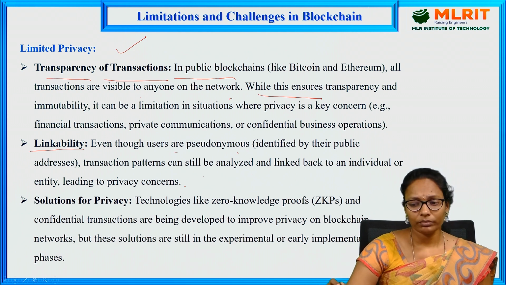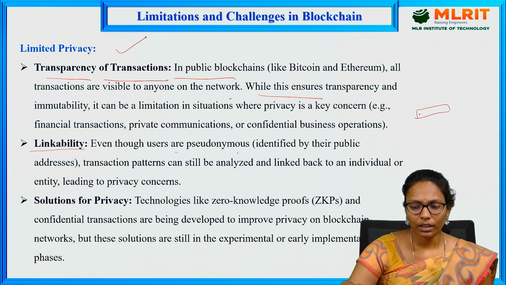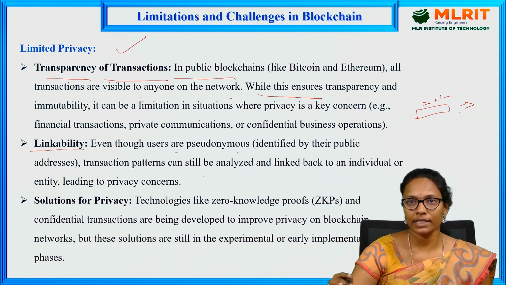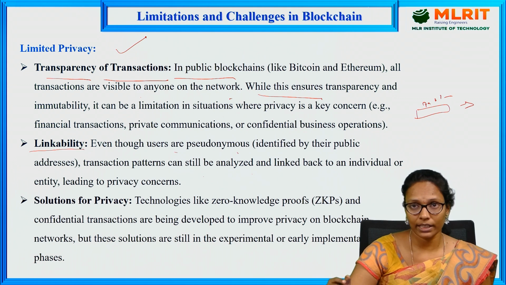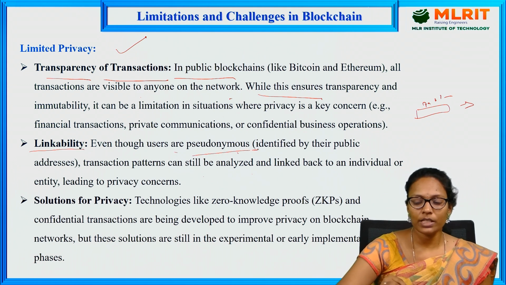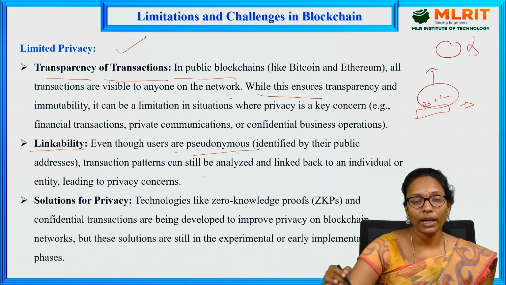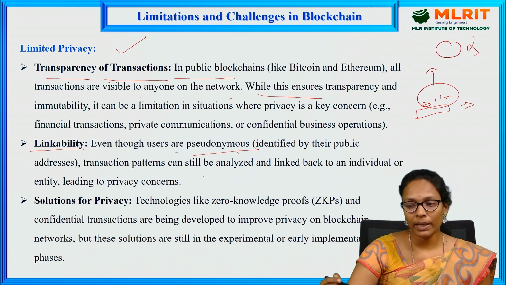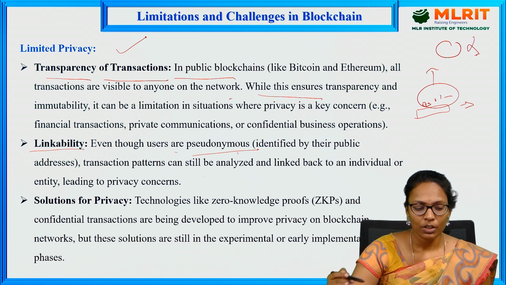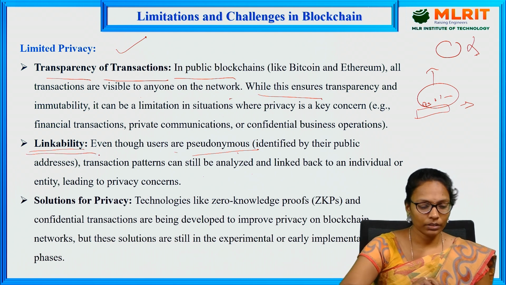So if we know any public key, yes, I can get the history of that wallet, to whom he is sending or from where he is getting, everything I can get. But at the same time, we know pseudo-anonymous means I can't get which person this public key belongs to. But if I know the system's IP, I can get the person's identity. I can trace the person's identity using that IP. So that will lead to the privacy issue.